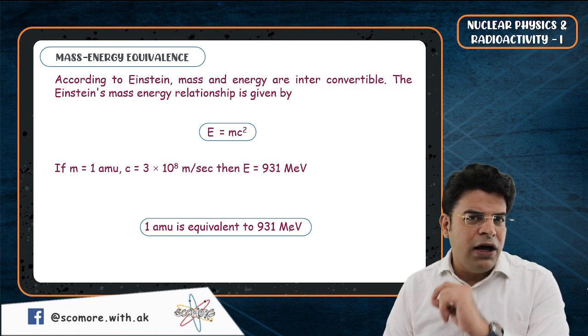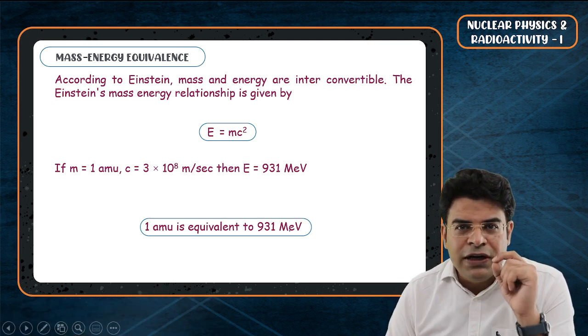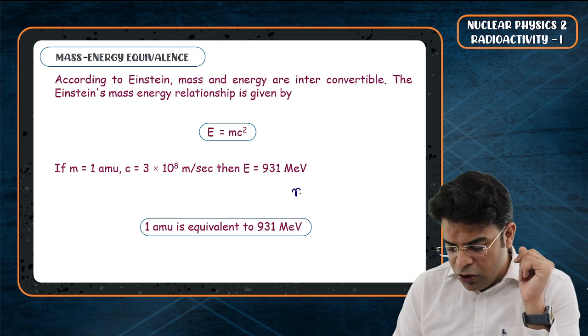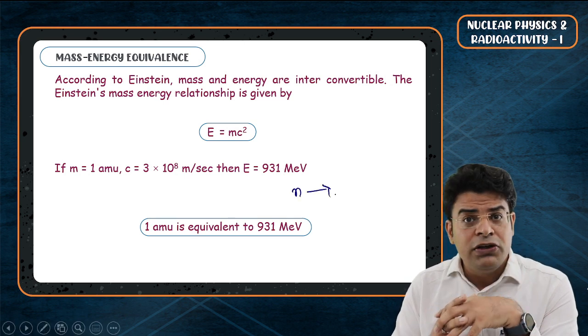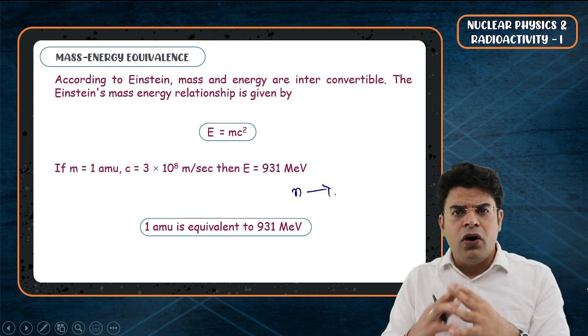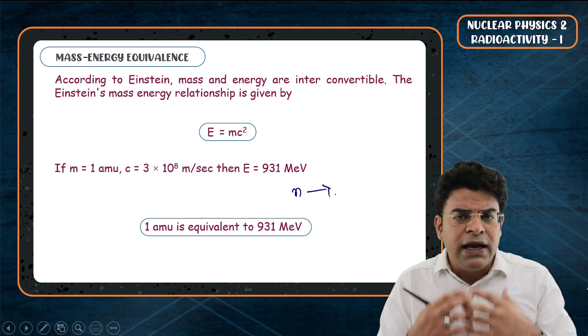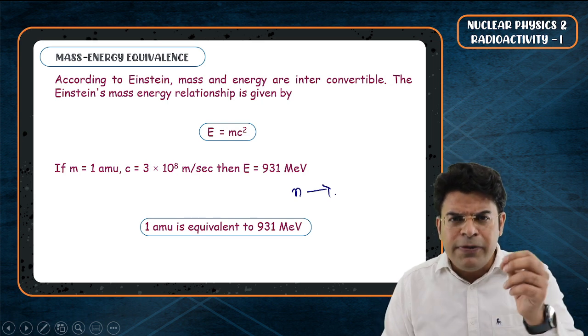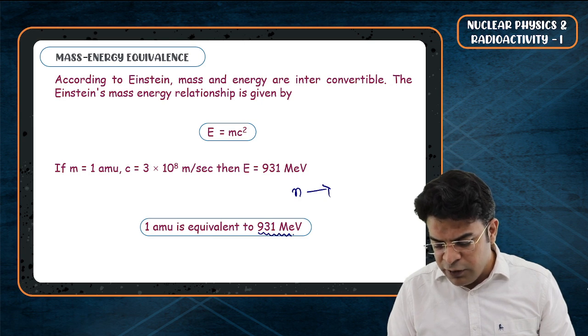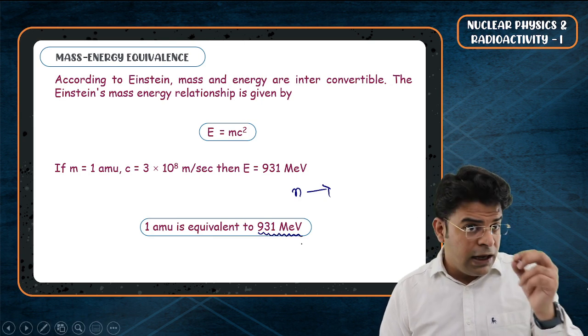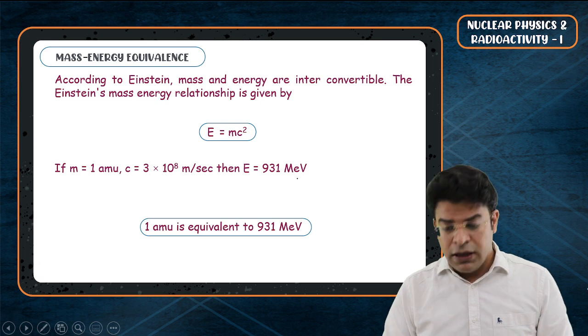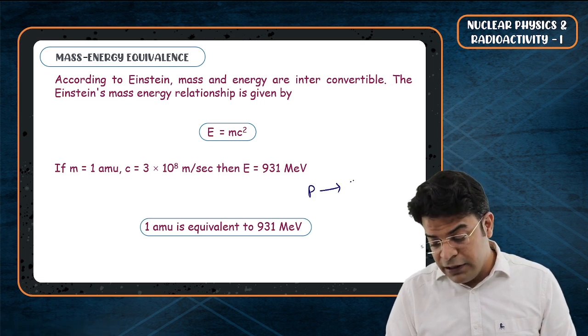Now I like to ask this question to students in class. Can a neutron completely convert into energy? Yes. And if a neutron completely converts into energy, then the amount of energy we will get will be nearly equal to 931.5 mega electron volt. Then I ask them the next question. Can a proton completely convert into energy?